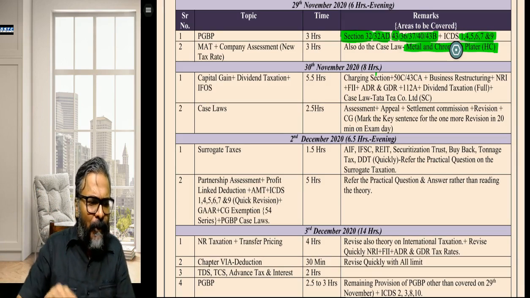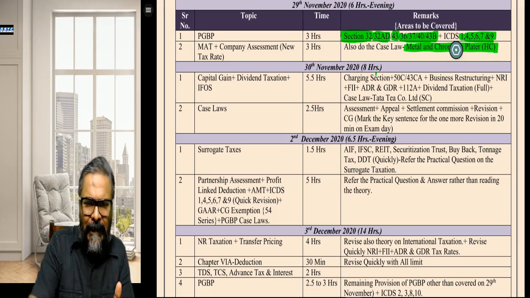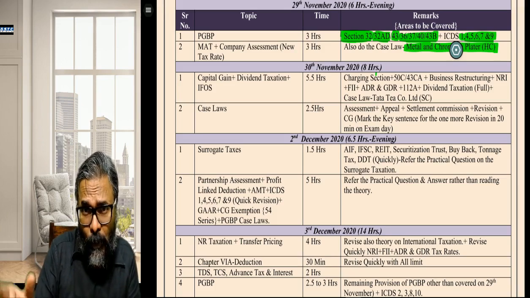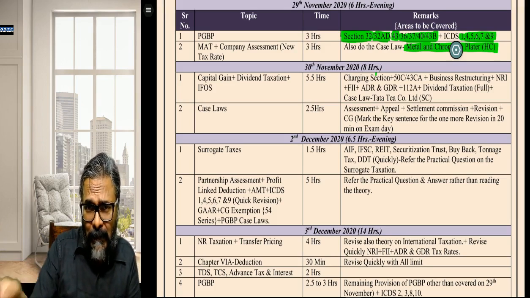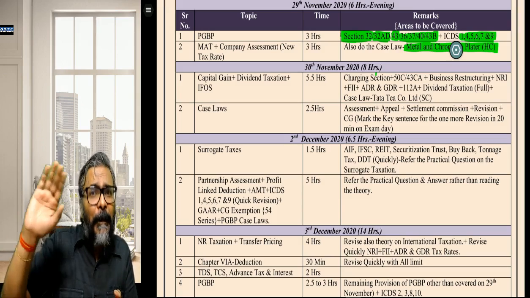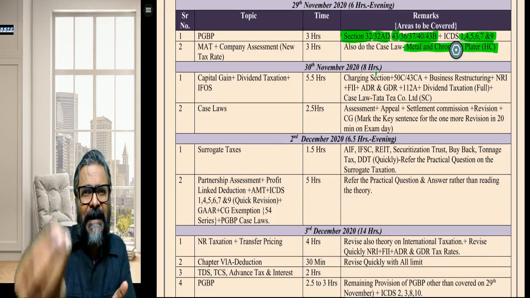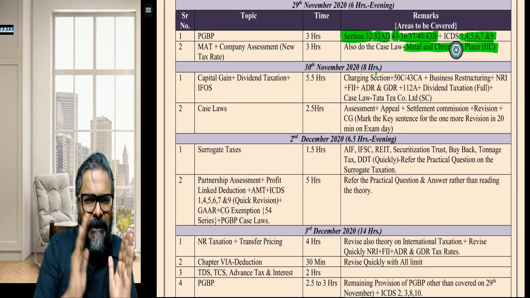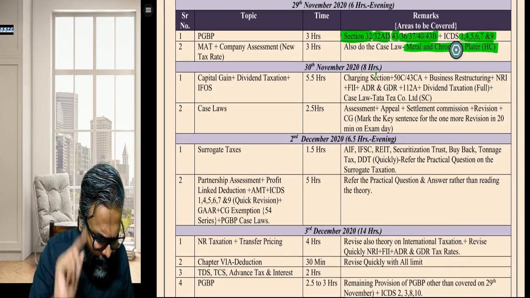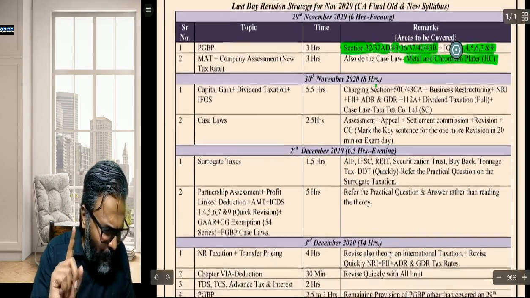So maybe you can do 70-30: 70% of DT paper number 7 and 30% of elective or ISCA. Those who are giving for the old course can do 30% the ISCA part, and the next day, in any case, a full day is there, and plus the day of the examination also, you get at least the morning till maybe 12 o'clock, or 11 o'clock, that much time is there with all of you, isn't it? So therefore, students, in this case, just pay attention to this particular part.